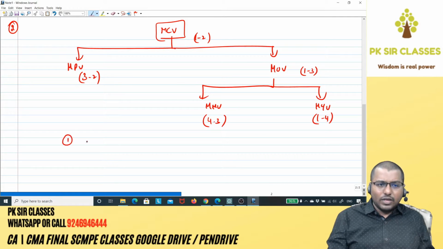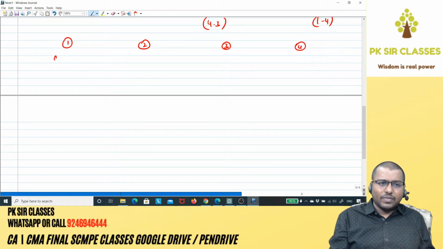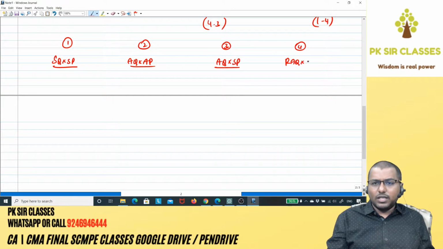Got it? So let's write all the 4 formulae to solve this particular sum. Okay, what is the first one? SQ into SP, right? Second one, AQ into AP. Third one, AQ into SP. Fourth one, RAQ into SP.